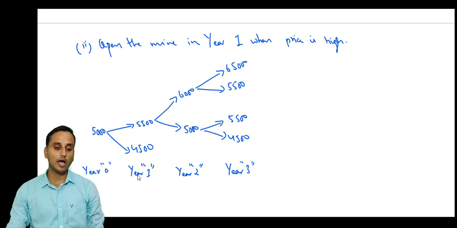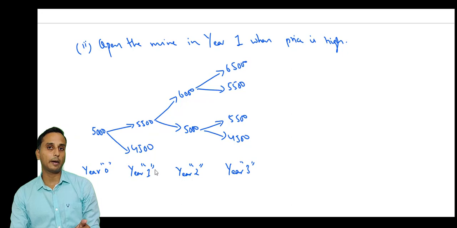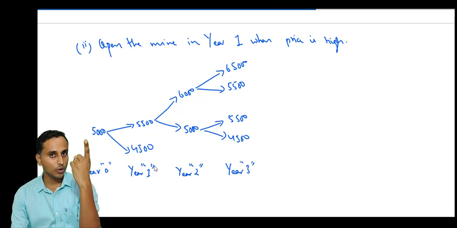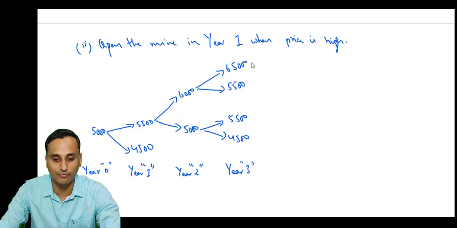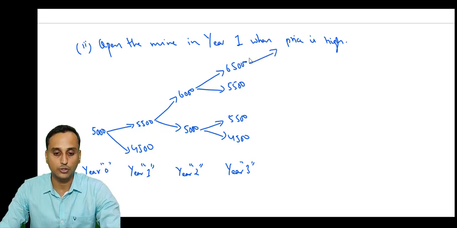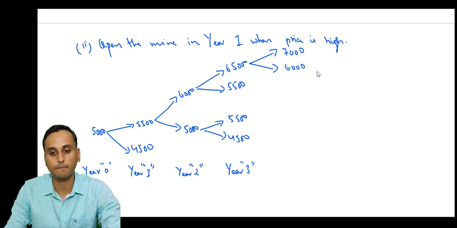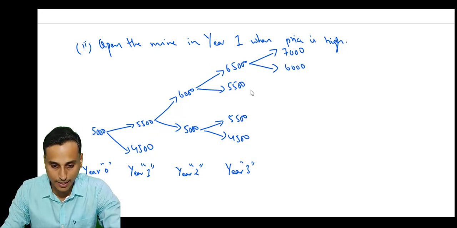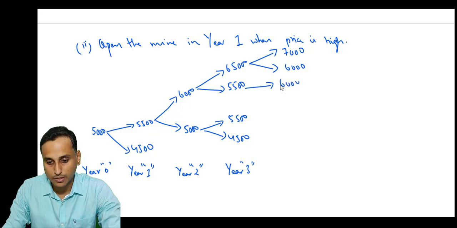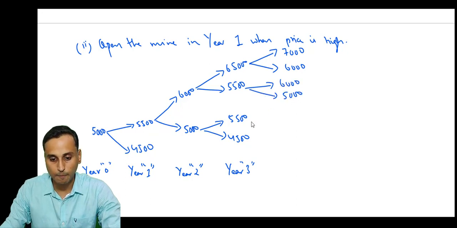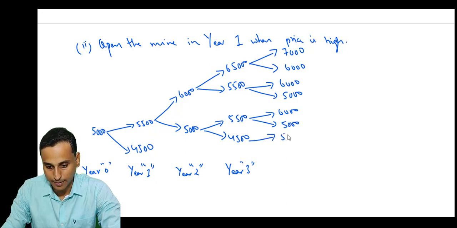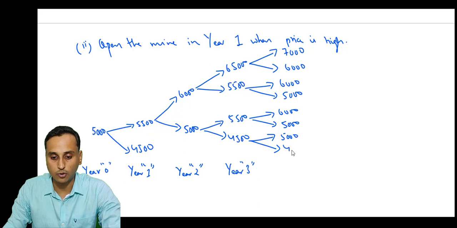Okay. So when have you opened the mine? In year 1, and the mine will be operative for 3 years. That is year 2, year 3, and year 4. So we need to know the prices of year 4 also in this case. So when the price is 6,500 in year 3, in year 4 the price can be how much? 7,000 or 6,000. Similarly, when the price was 5,500 in year 3, in year 4 the price can be 6,000 or it can be 5,000. Similarly, we will be calculating all the expected future prices. Here it can be 6,000 or as low as 5,000. In this case, it can be as high as 5,000 or as low as 4,000.